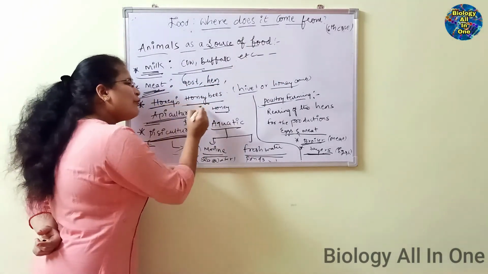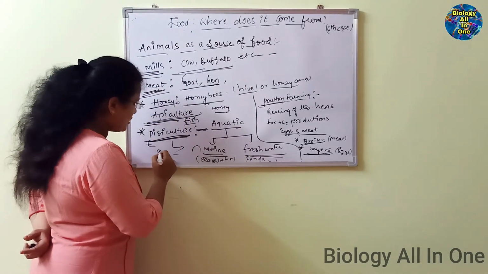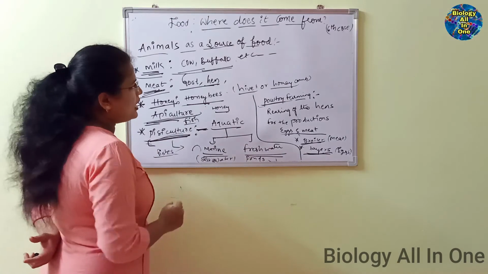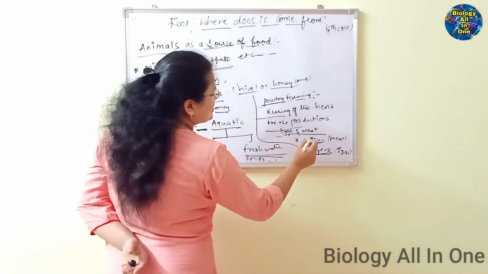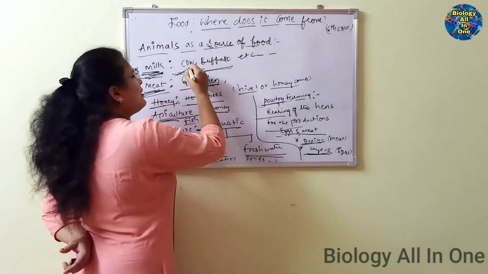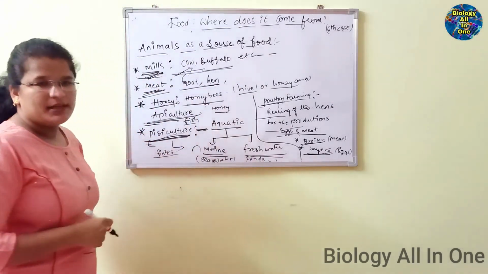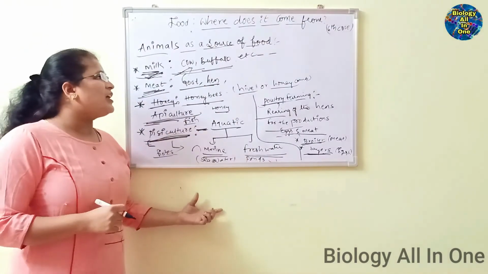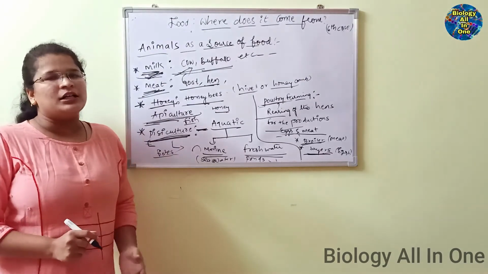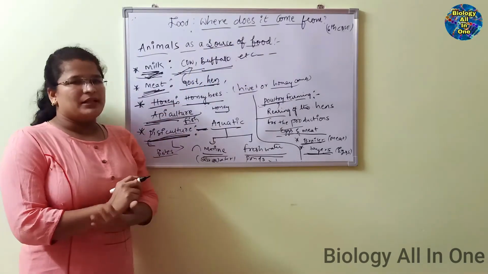Rearing of honeybees for the production of honey is known as apiculture. Rearing of fishes for the production of fish meat is known as pisciculture. See, rearing of hens for the production of eggs and meat is known as poultry farming. Here, rearing of animals for the production of milk and meat is known as animal husbandry. Understand? See, we have different kinds of products, different kinds of food materials on this earth. We are obtaining food from plants as well as from animals. Understand?